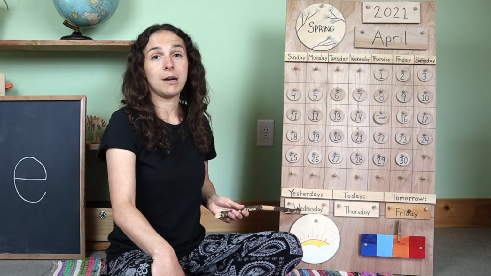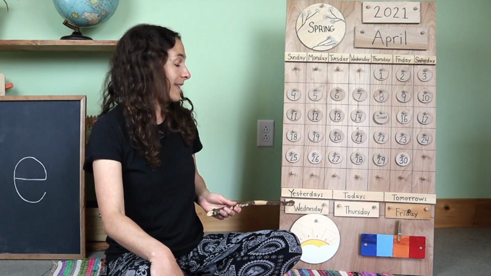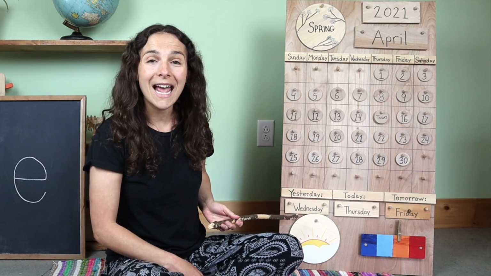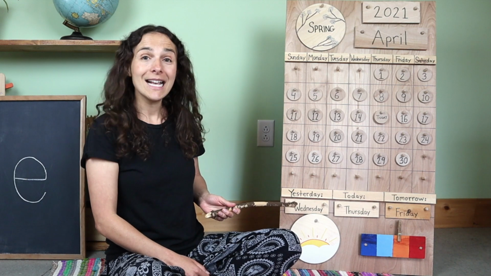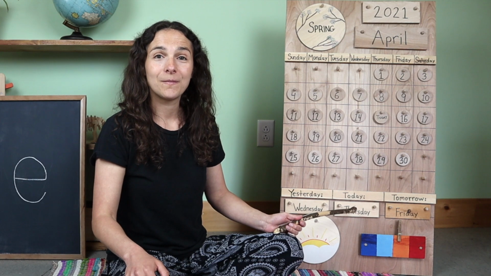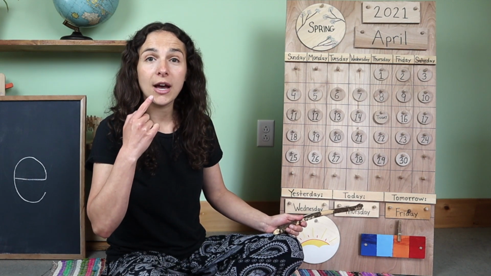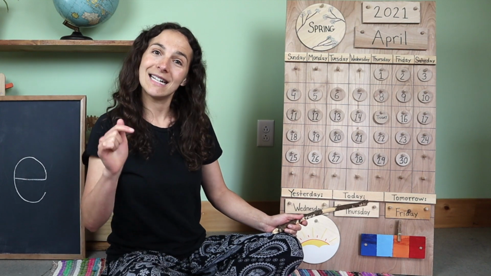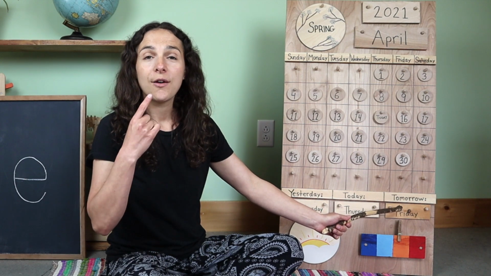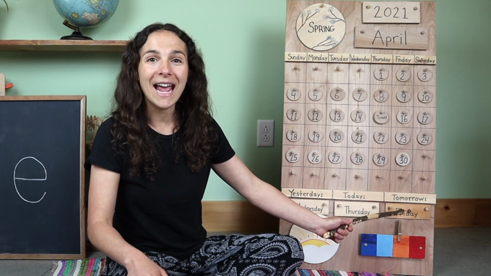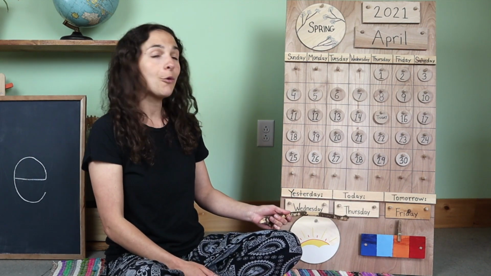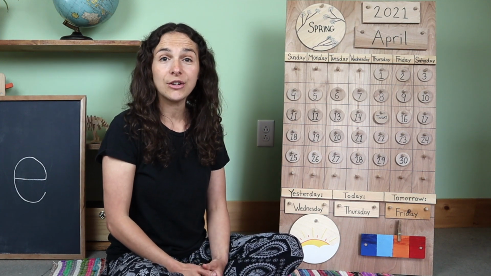Let's travel down to the bottom of the chart. This says that yesterday was Wednesday. Great memories, friends. Yesterday was Wednesday. So that means that today is, here's your clue, Thursday. Today is Thursday. And tomorrow will be Friday. Tomorrow will be Friday, the last day of the weekday. But let's go back to today and let's sing Today is Thursday together.